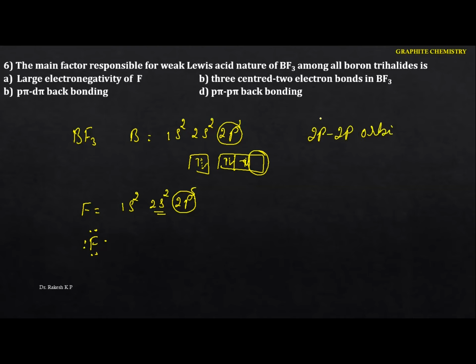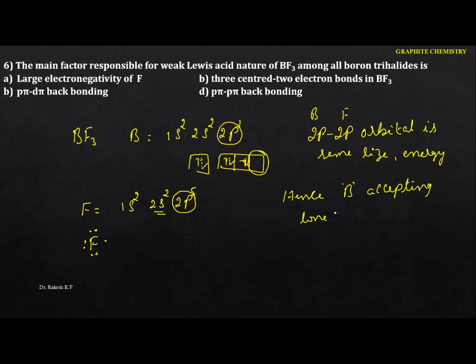So this 2p of boron and this 2p of fluorine here, the 2p orbital is the same. So the size is the same, and the energy is also the same. Hence, see the next one here, this boron is accepting the lone pair of electrons.